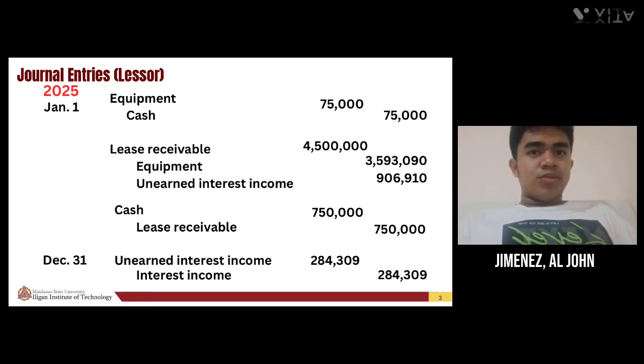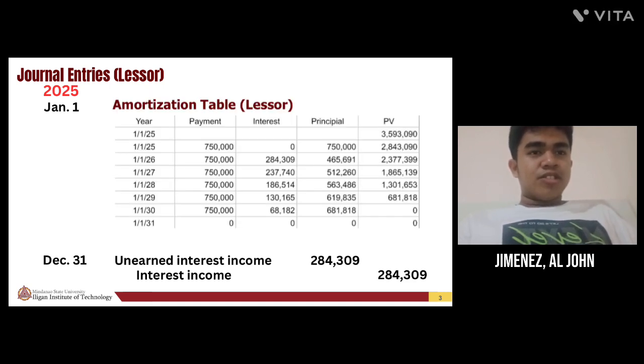On December 31, 2025, debit unearned interest income of 284,309 and credit interest income the same amount, because time has passed, which can be found in the amortization table.